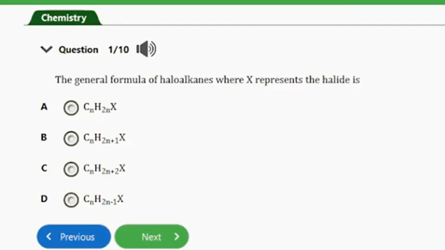So guys, the answer to this question is option B, and that's CnH2n plus 1X. Haloalkanes are actually derivatives of alkanes that have one or more hydrogen atoms replaced by halogen atoms. So the general formula for haloalkanes is actually CnH2n plus 1X, and that's it for this question.